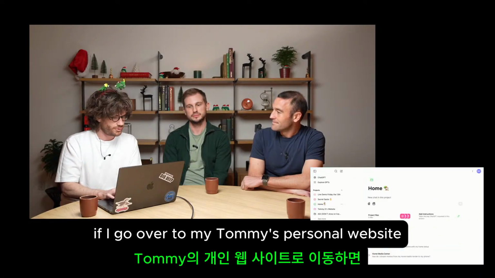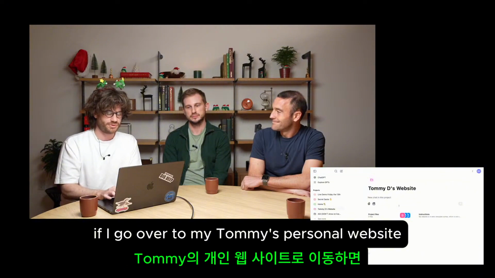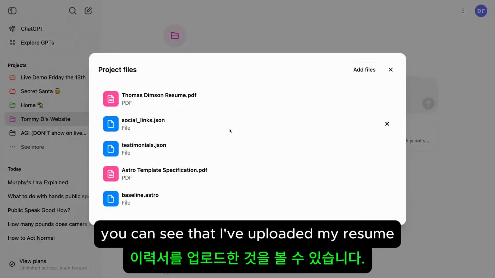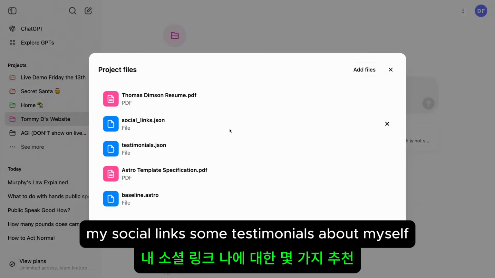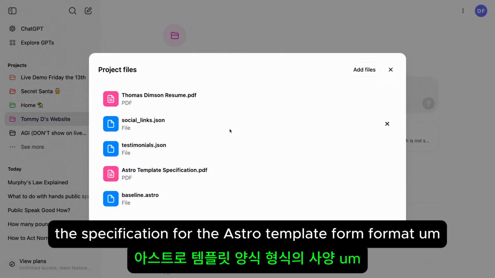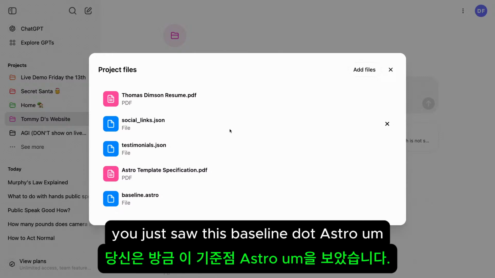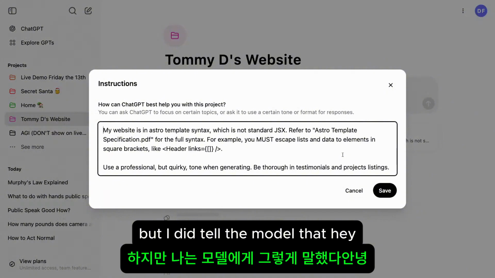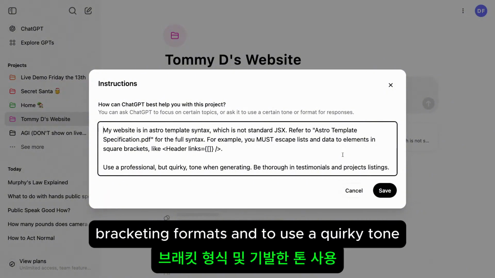I will show you the project that I've created for this. If I go over to my personal website project, inside the project files you can see that I've uploaded my resume, my social links, some testimonials about myself, and the specification for the Astro template format. I've also uploaded that file you just saw, baseline.astro. In my custom instructions, which are not too complicated, I told the model to pay specific attention to these bracketing formats and to use a quirky tone.